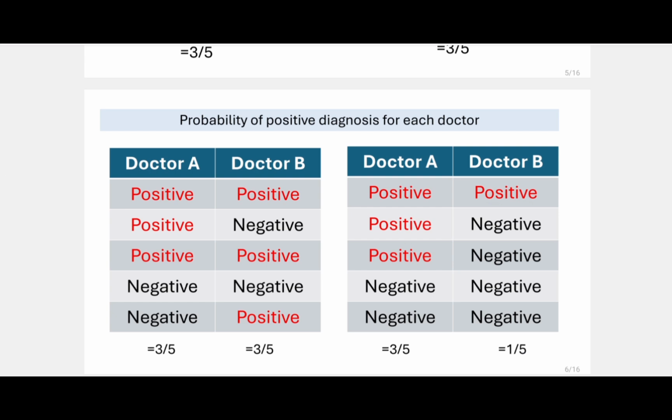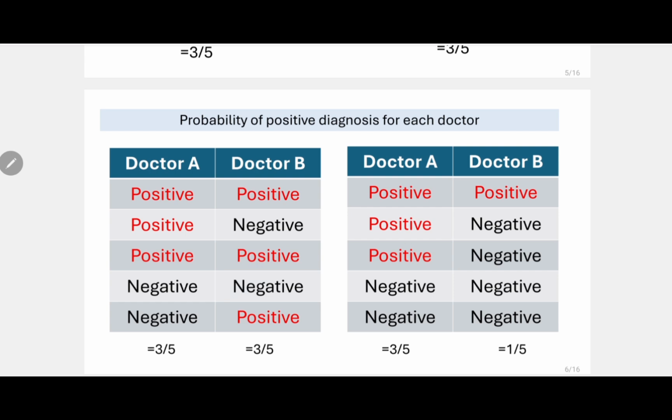So what will you say? If she is very cautious on Tuesday, but still the level of agreement is the same, is it due to chance or is it the actual agreement? On Tuesday I am talking about. On Tuesday she is very cautious, but still the level of agreement is the same. That means it is not due to chance. There is less element of chance. This is the actual agreement that is happening between two doctors. But when she is not very cautious, then the level of agreement, the same 3 out of 5, can be due to chance.